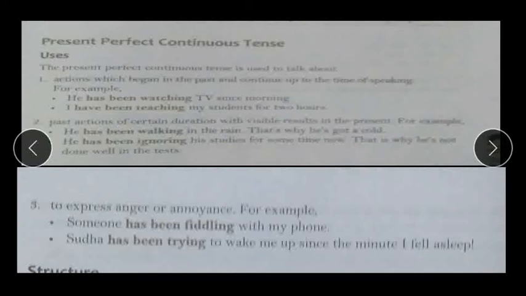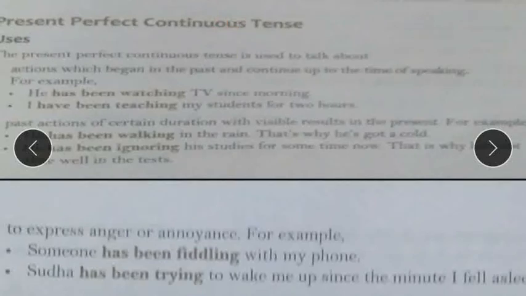Examples: he has been watching TV since morning. How we use since and for, I will explain to you on the next page of this video. So since morning, because the action of watching TV goes on. It started in the past but still it goes on. I have been teaching my students for 2 hours. So I am still teaching. I started in the past but the action still goes on. For 2 hours, but it is going on. That's why for 2 hours. So this is one of the rules for the present perfect continuous tense.